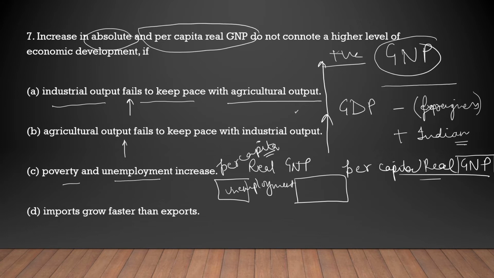फिर अगर रियल जीएनपी बढ़ ही रहा है, वो एक कंडीशन है कि रियल जीएनपी इज इंक्रीजिंग फॉर श्योर, और दूसरी एंड पे अनएम्प्लॉयमेंट इंक्रीज हो रहा है, इसका मतलब some part of the population is facing lot of problems due to unemployment and other half is in very good side due to increase in real GNP. So this could not be a good factor. It would create more inequality.